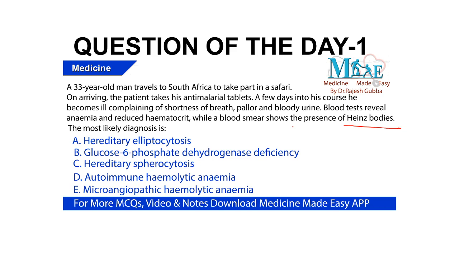So, if you take this question, after consuming these anti-malarial tablets, after a few days, the individual has developed symptoms like shortness of breath, pallor, as well as bloody urine. And the blood smear is showing the presence of the Heinz bodies. So what is the diagnosis? In this question, the answer is G6PD deficiency, right?